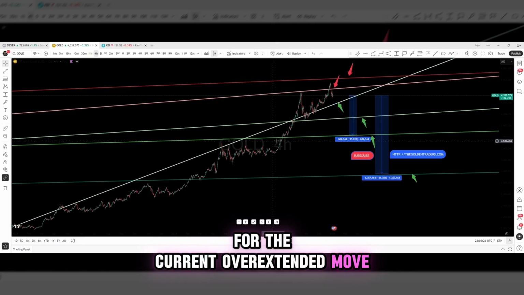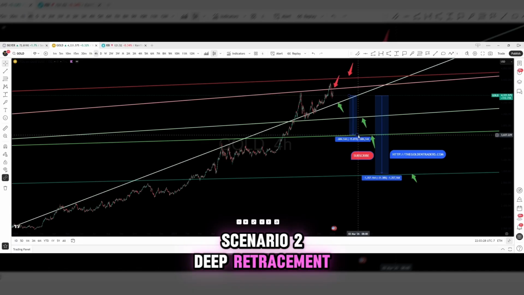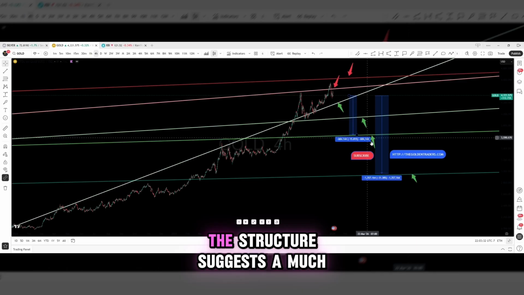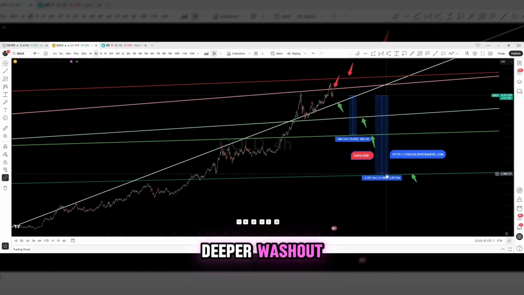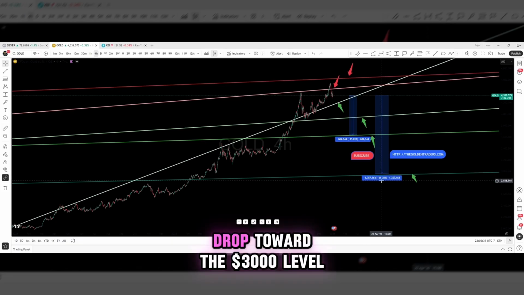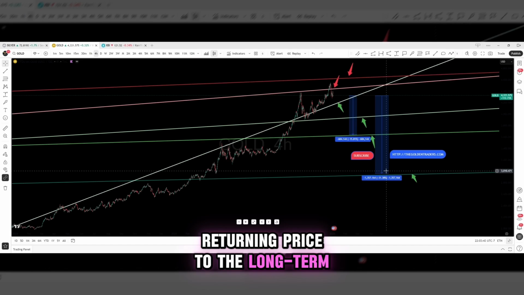overextended move. Scenario 2: Deep retracement. Should the $3,651 support fail to hold, the structure suggests a much deeper washout. This opens the door for an approximately 31% drop toward the $3,000 level, returning price to the long-term structural trend